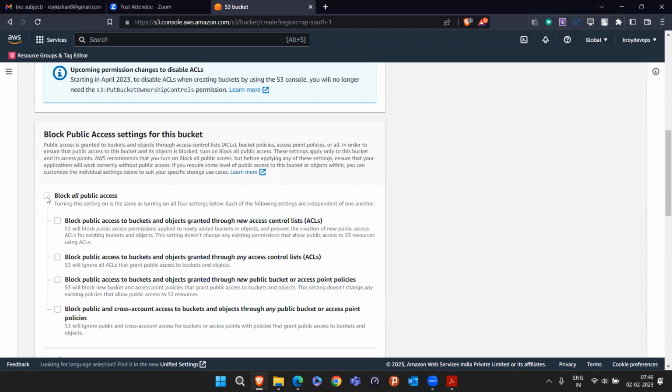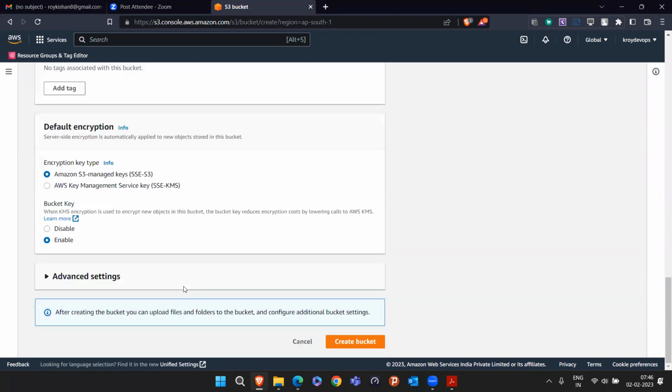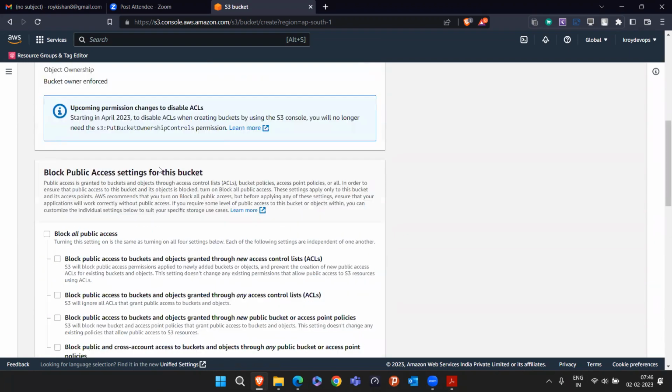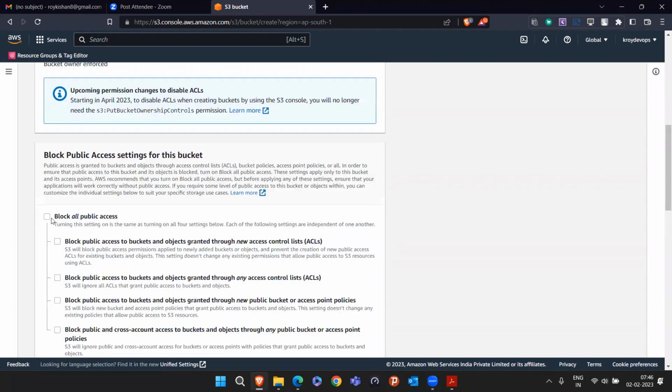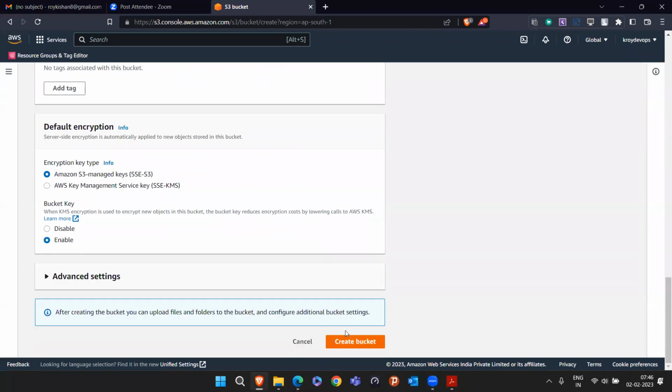Why so? Because our final goal is to upload some file and share the link with other people also, so they will be able to access our bucket. That's why I'm removing the block all public access, because I want you all to see whatever content I am uploading in S3. They will ask whether you acknowledge that turning off block all public access may result in everybody being able to see your data. So I acknowledge that also. I will come down and click on create bucket. So what we did is give the name, untick block all public access, and acknowledge that. That's all. Just click on create.